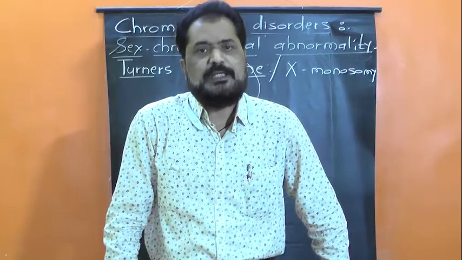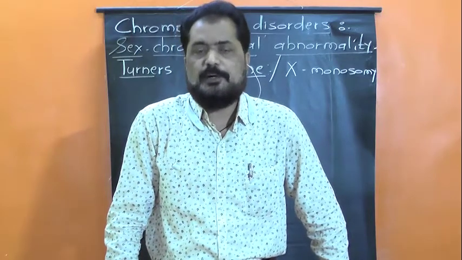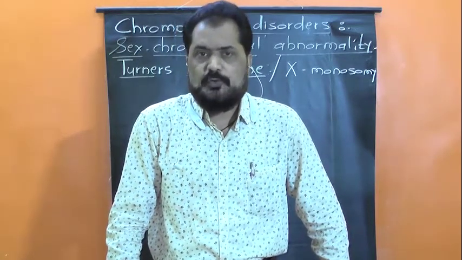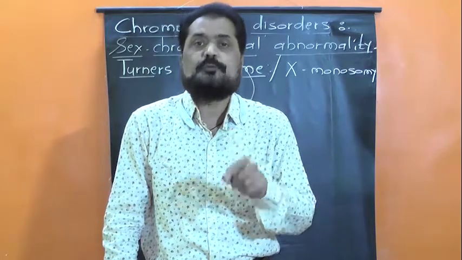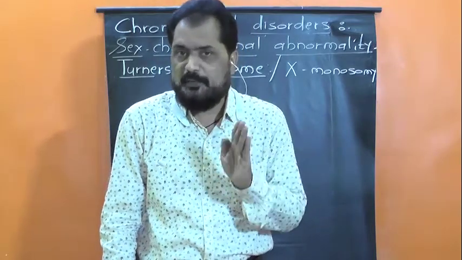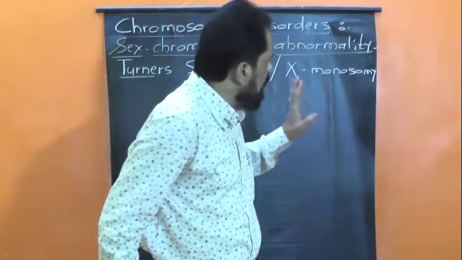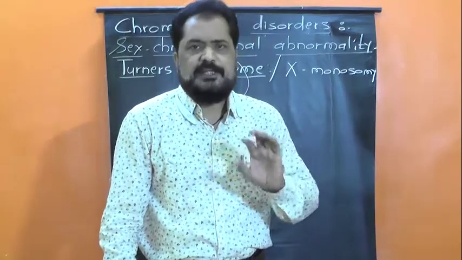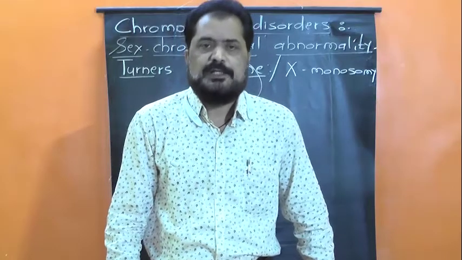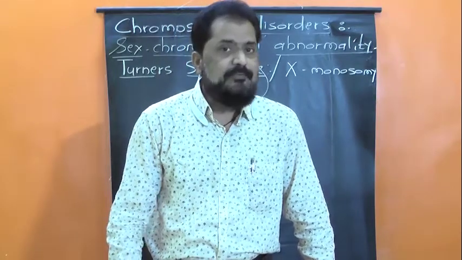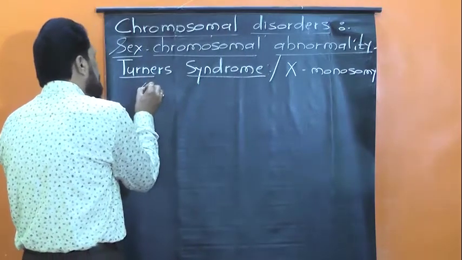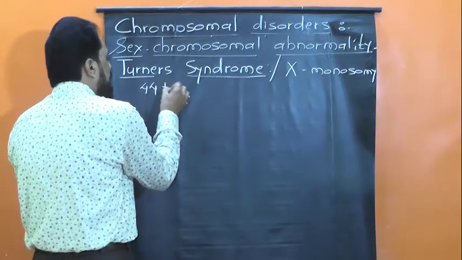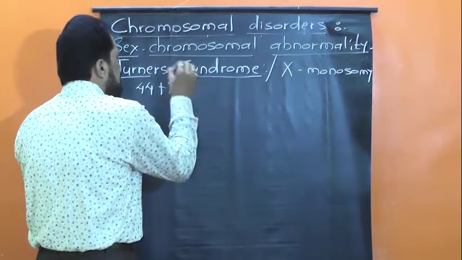We know that in females there is a pair of XX chromosomes, and if one X chromosome is missed and only one X chromosome is present, then this condition is called X monosomy. Therefore, such females show the chromosomal constitution as 44 plus X0.